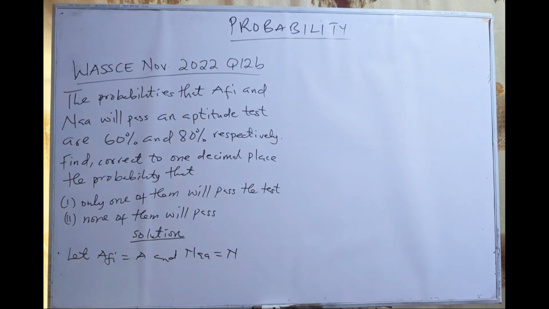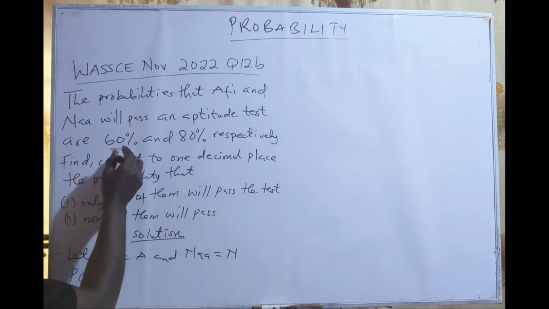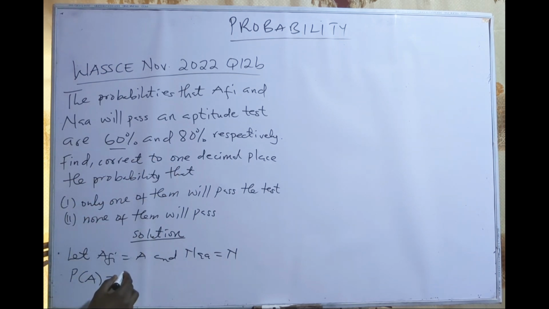Okay, if that is the case, probability of Afi passing is what? 60. Afi is 60%, which is the same as 60 on what? 100. And 60 on 100 will give us what? That will be 6 on 10. That will be 3 on 5.